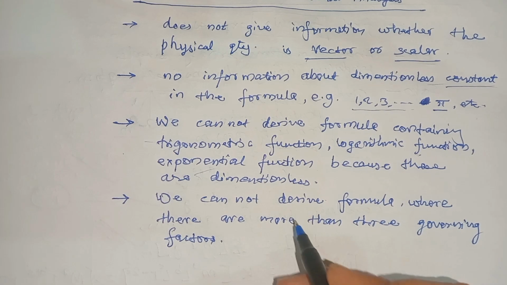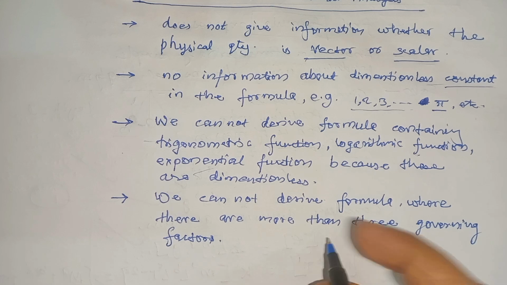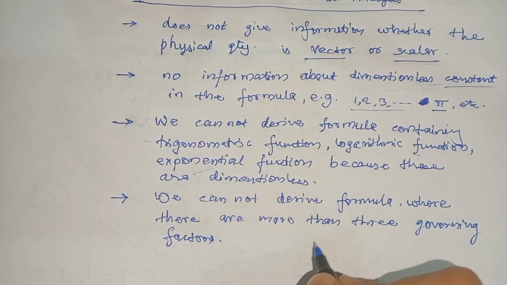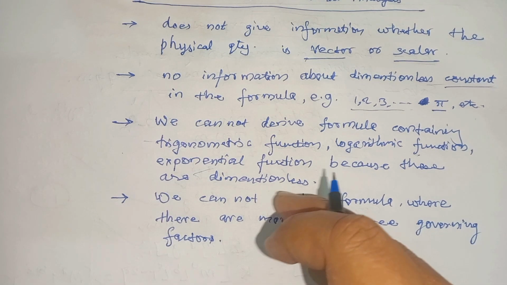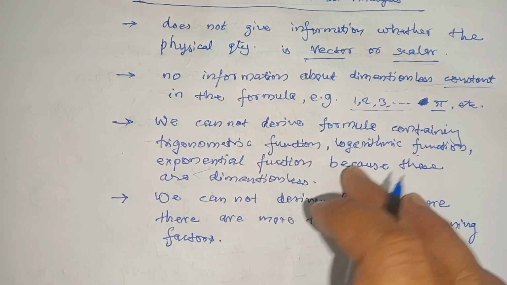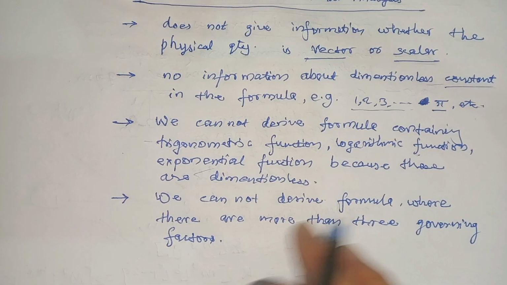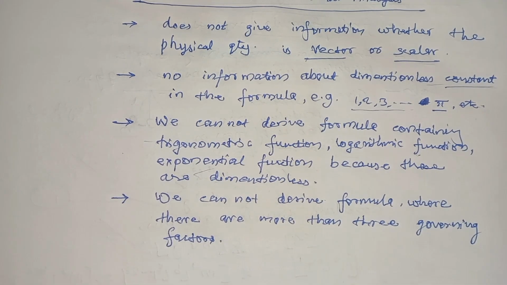When we try to derive the formula with more than 3 governing factors, we will get more than 3 variables. Equations with more than 3 variables means 4 equations to solve, which is not possible. We can compute only 3 unknowns. So it cannot be effective to derive a formula with more than 3 governing factors, and mathematically it is very tough to find the solution with more than 3 variables. These were the 4 limitations of dimensional analysis.